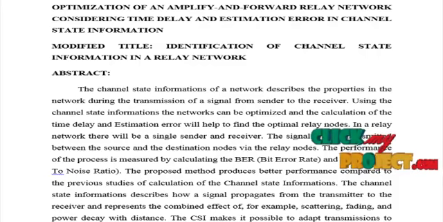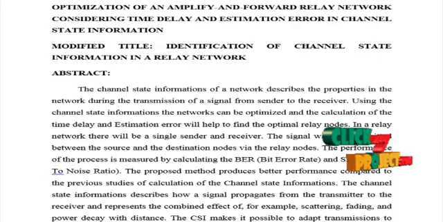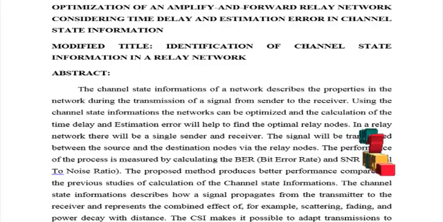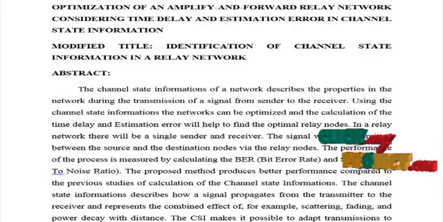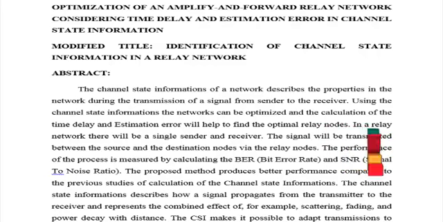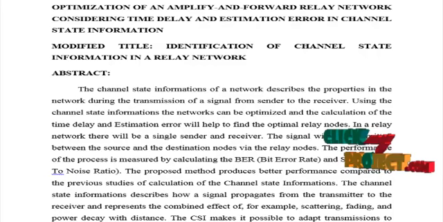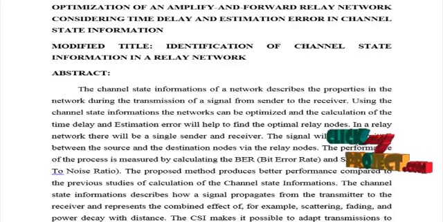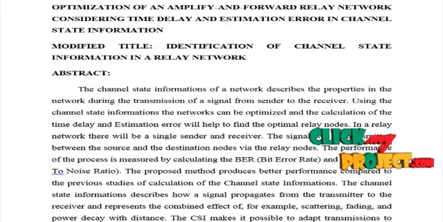In the relay network there will be a single sender and single receiver. The signal will be transmitted between the source and the destination nodes via the relay nodes. The performance of the process is measured by calculating the bit error rate and SNR. The proposed method produces better performance compared to the previous studies of the calculation of the channel state information.